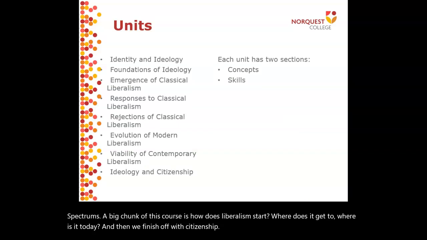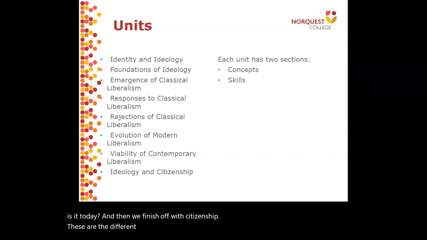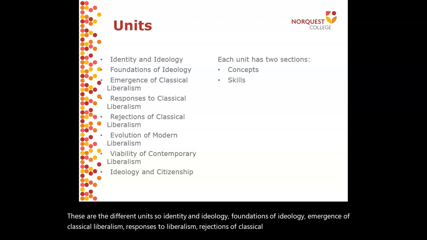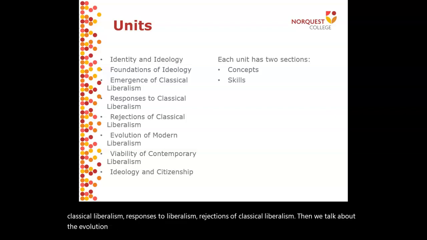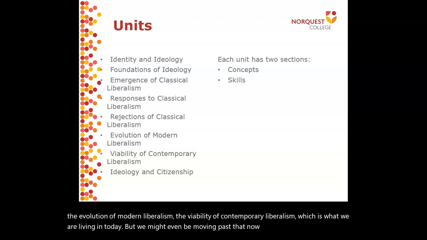These are the different units: identity and ideology, foundations of ideology, emergence of classical liberalism, responses to liberalism, rejections of classical liberalism. Then we talk about the evolution of modern liberalism, the viability of contemporary liberalism, which is what we are living in today, but we might even be moving past that now, ideology, and citizenship.